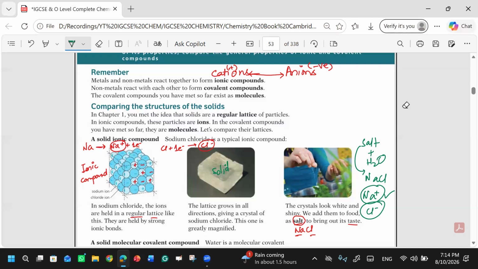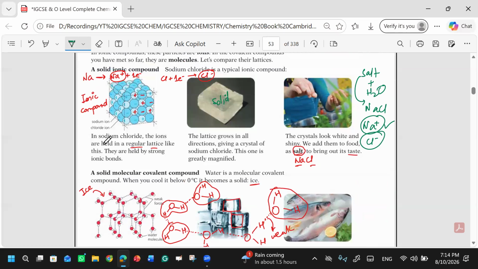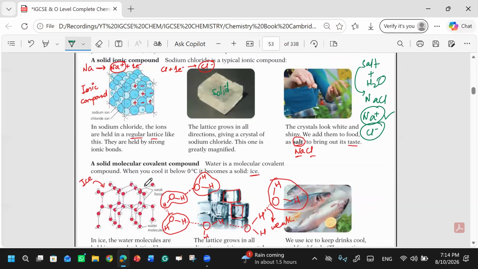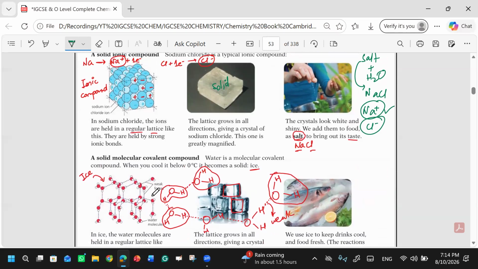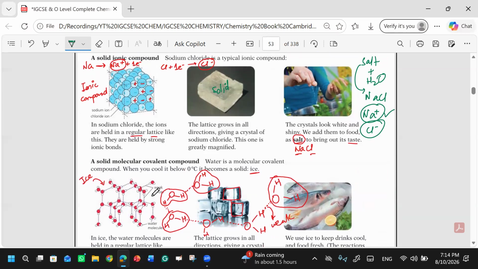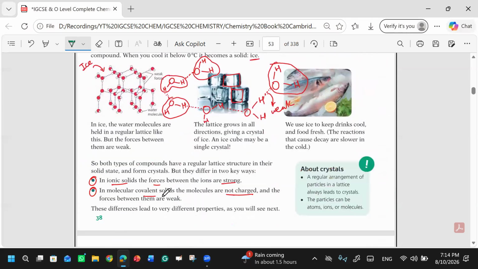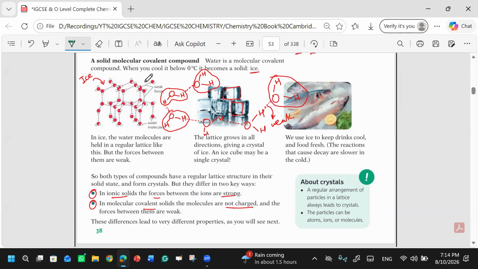What about their lattice? They both have a lattice, but what is the difference in their lattice? In covalent solids, the molecules are not charged and the forces between them are weak. Covalent bonding has weak forces and ionic compounds have strong forces.